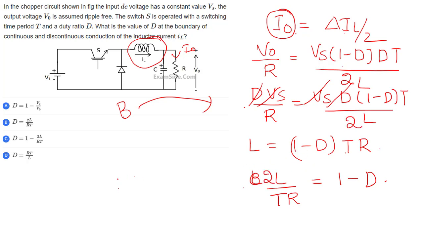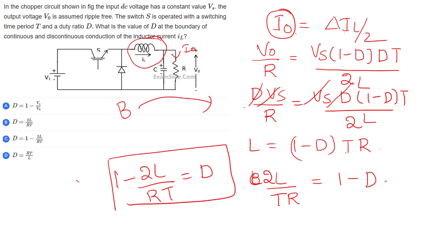So tell me now, 1 minus 2L by RT is equal to what? Duty cycle. So what is the option? The option is 3.